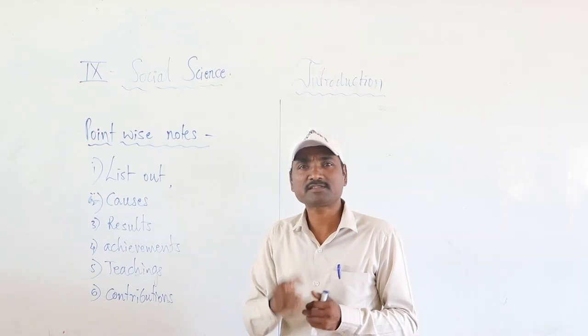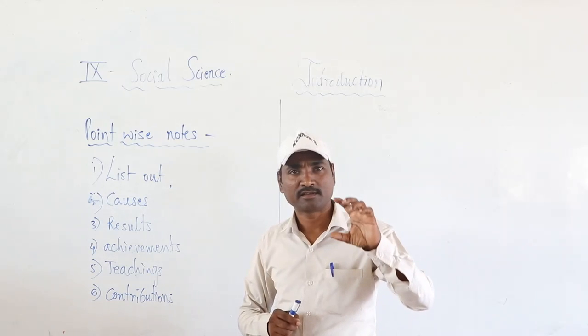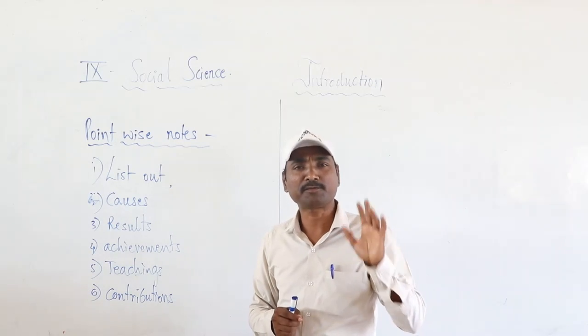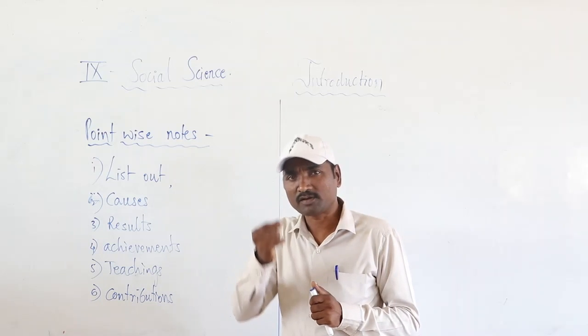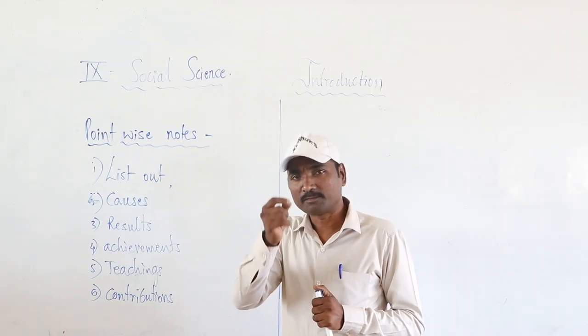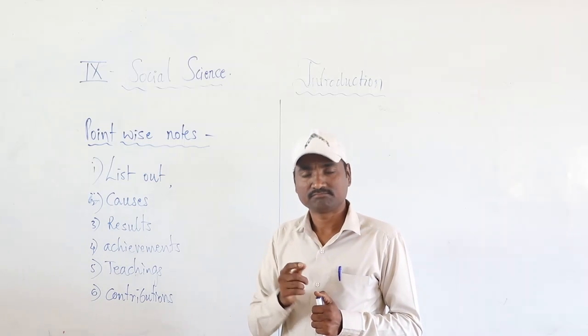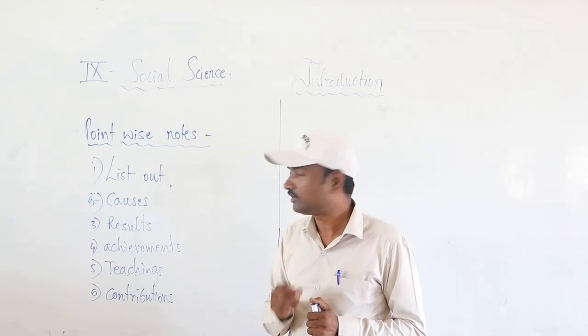Listing out means whatever events or incidents or contributions, achievements there are. Whenever you are writing an answer or making notes, don't write in a paragraph. Instead of that, write down point-wise.